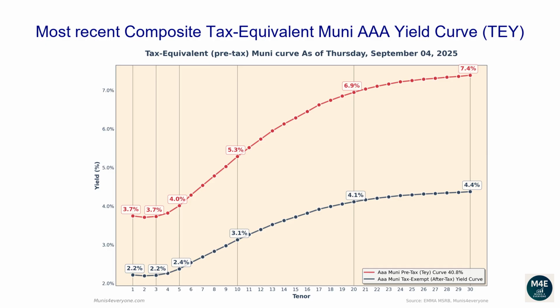The one-year tax-exempt yield is 2.22%, corresponding to a 3.75% tax-equivalent yield for investors in the top tax bracket. The two-year tax-equivalent yield is 3.71%. The 5-year tax-equivalent yield is 4.01%. The 10-year tax-equivalent yield is 5.29%. The 20-year tax-equivalent yield is 6.95%. The 30-year tax-equivalent yield is 7.39%.